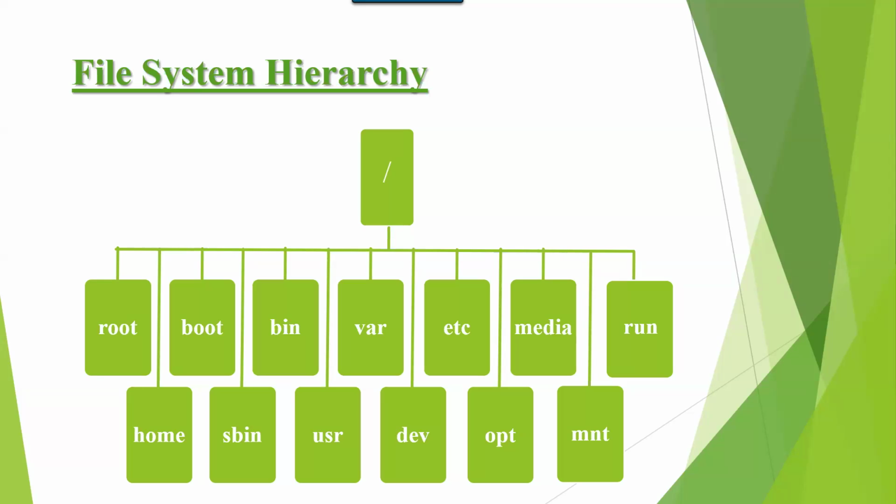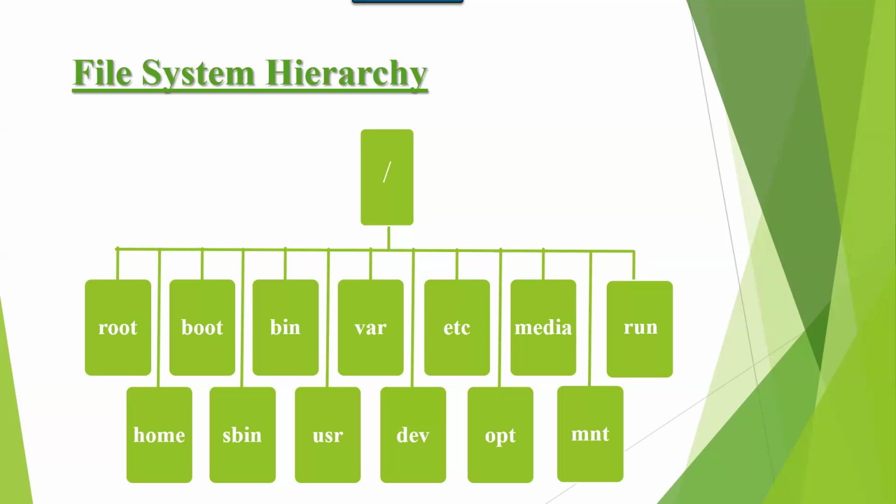Now if you create a user Jerry, immediately it creates a directory under home with Jerry name. So home is the home directory for normal user.